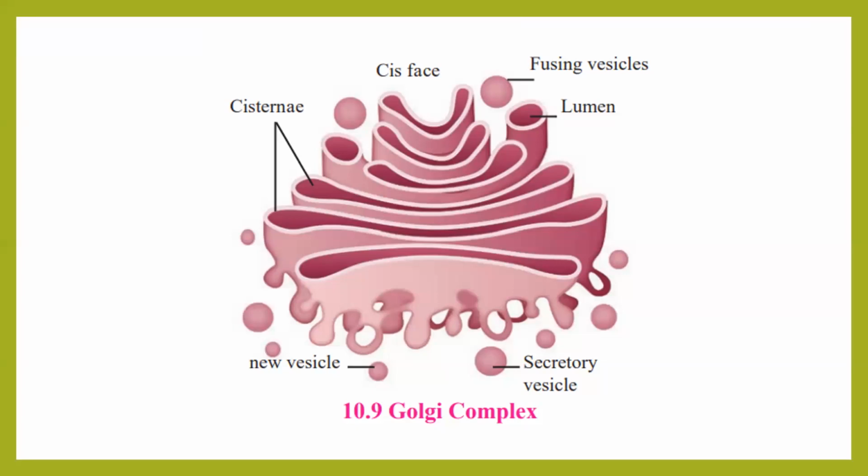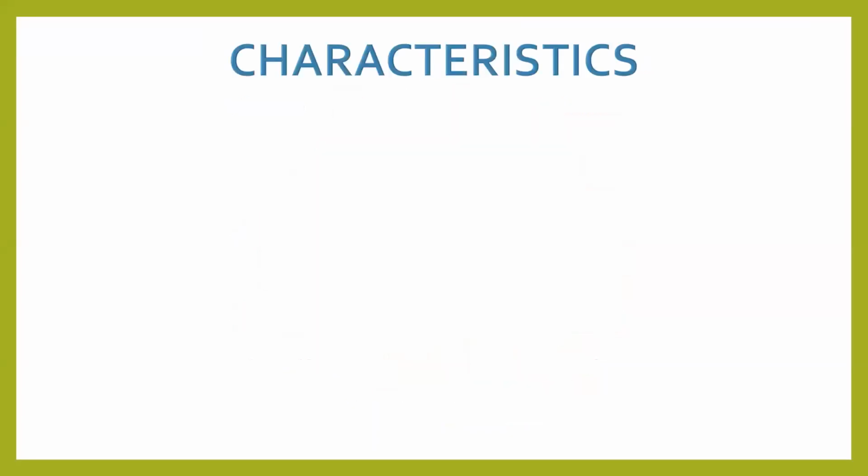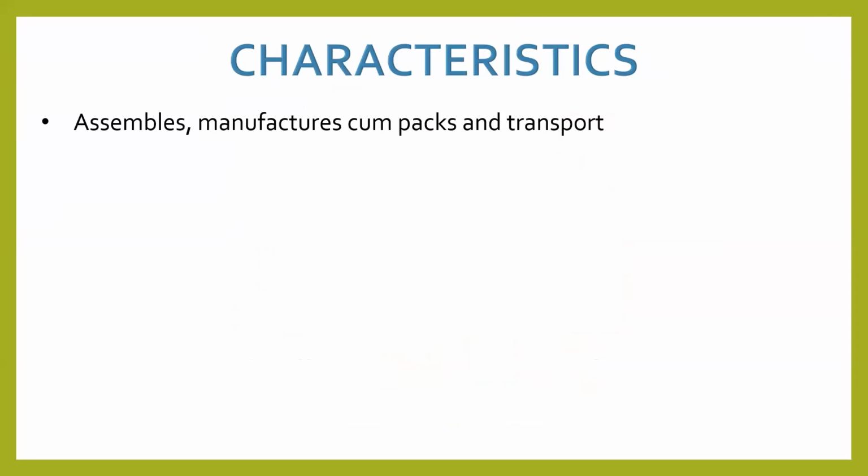Okay, now if the Golgi's diagram is clear, let's understand the Golgi verbally. Okay, so what does Golgi do? It will assemble, that means it will do the work of collection, manufactures, compacts and transport. Don't you think यही कर दिए courier company? It is assembling, manufacturing, compacting and transporting.